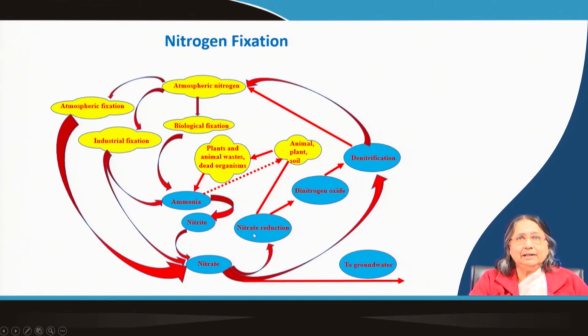Sometimes the nitrate upon reduction produces some forms of oxides, and this step is called denitrification, and it goes back to nitrogen in the atmosphere, and forms the cycle. So, these are the different processes going on in nature.